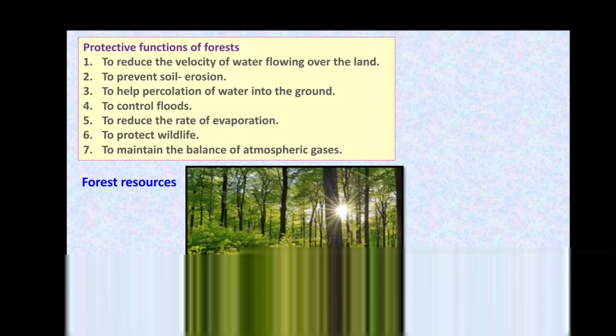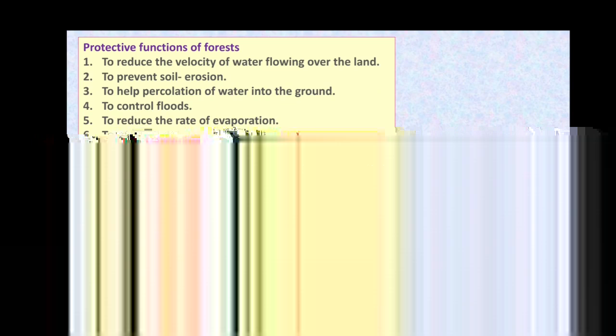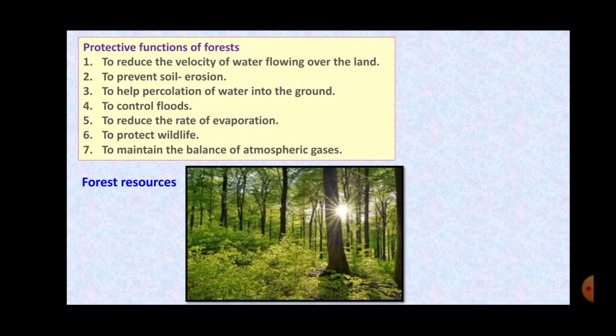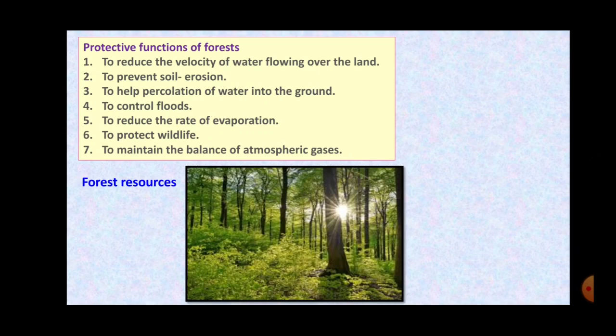Now, do you think that forests are really important for the survival of the living organisms? Yes. The forest is trees, and trees, we know that trees are the only organisms on the earth which can convert the solar energy into chemical energy.